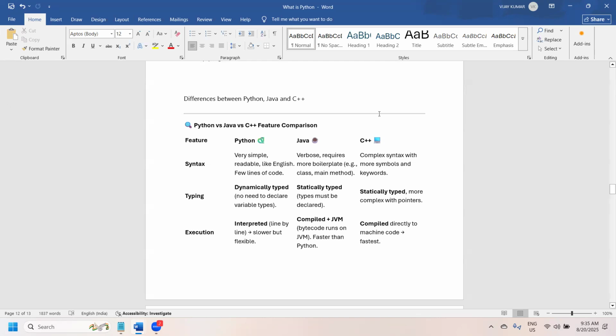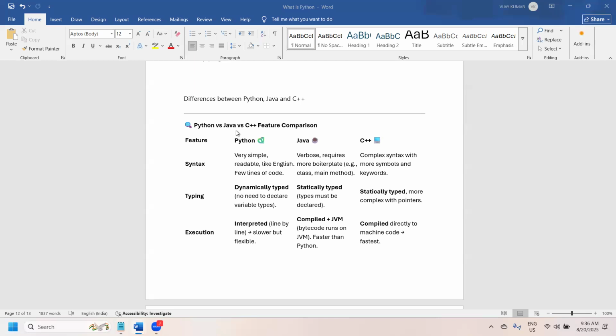Now if somebody asks you, can you tell me a few differences between Python, Java, and C++, because all these are programming languages. Python is also built based on C, C++ is an extension of C, and Java is also similar. But what are the basic differences between these? We are going to discuss them.